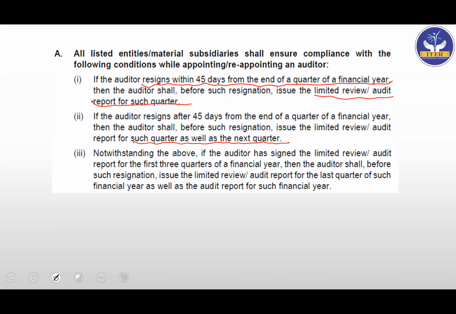Okay. Then, notwithstanding the above, if the auditor has signed the limited review or the audit report for the first 3 quarters of a financial year, then the auditor shall, before such resignation, issue a limited review or audit report for the last quarter of such financial year, as well as the audit report for such financial year. This is straight from the RTP. So there is no change. If you see the RTP, it is the same language. In fact, it is just a screenshot from the RTP.